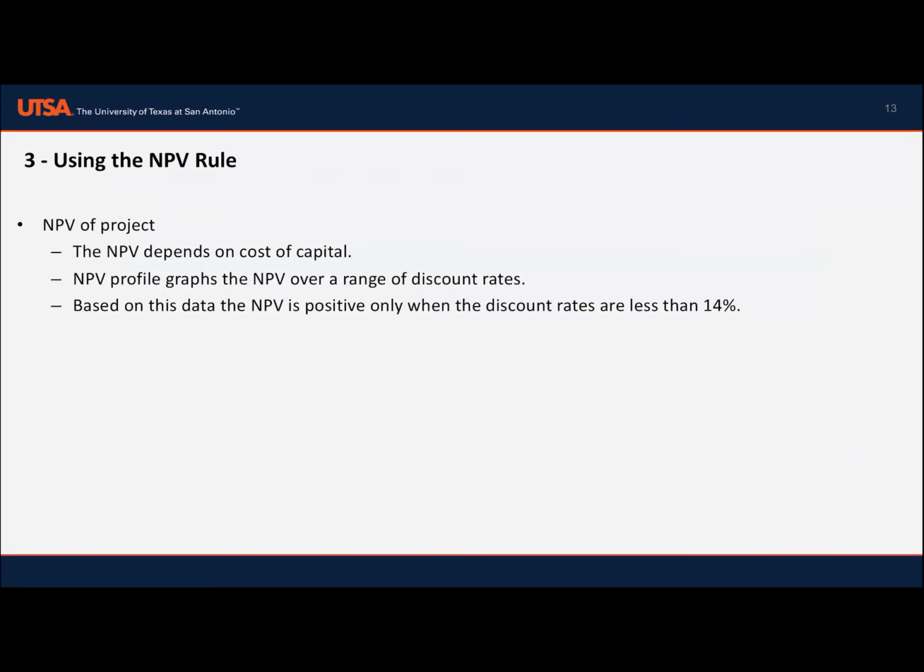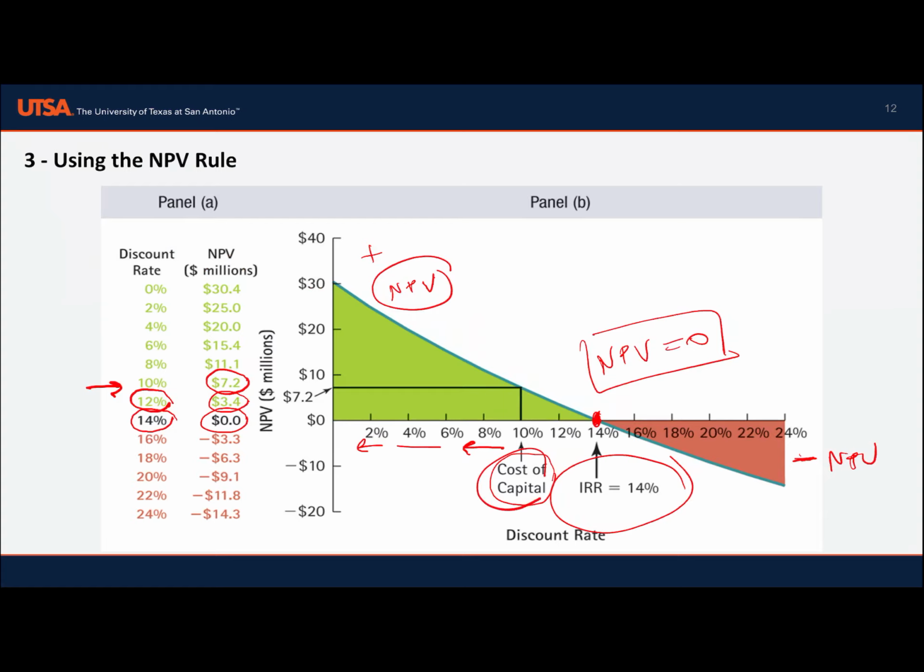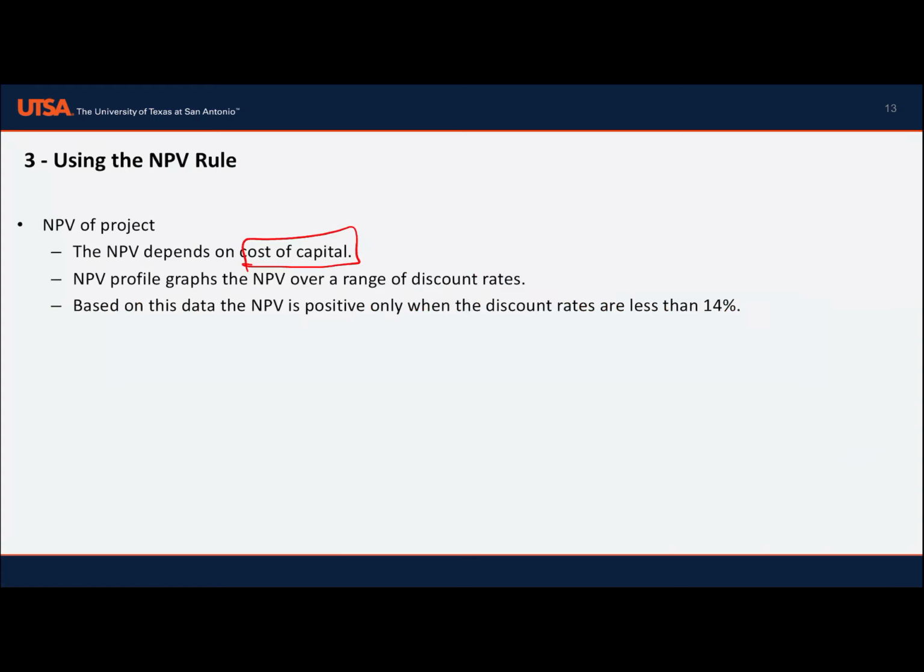Okay. So for the NPV of projects, net present value depends on the cost of capital, as you see. And the net present value profile graphs the NPV over a range of discount rates. Based on the data, the NPV is positive only when the discount rate is less than 14%. So if the cost of capital is less than 14%, we find the NPV positive.